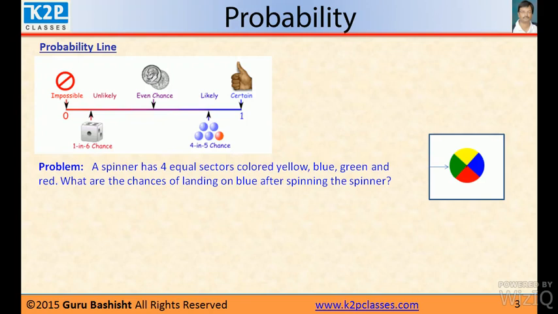Now, a problem. A spinner has 4 equal sectors colored yellow, blue, green and red. What are the chances of landing on blue after spinning the spinner? So it is spinning. So what is the chance that it will stop at blue?